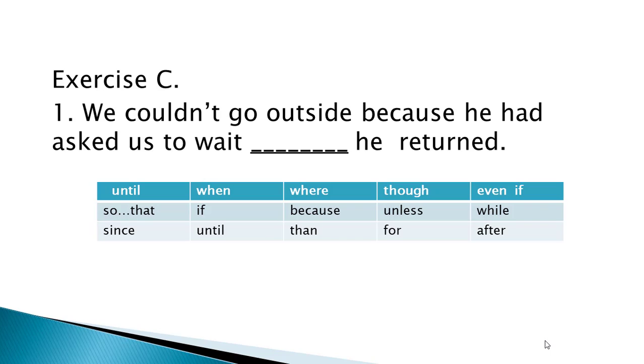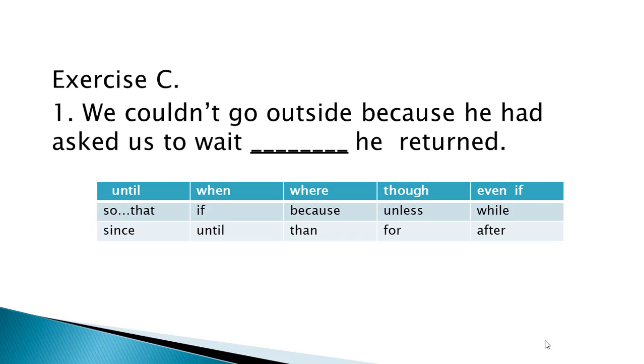So in the exercise, different types of conjunctions are given below each sentence. There are 50 sentences and almost 50 conjunctions. So you will have to fill the gap with the appropriate conjunction. What do you think is correct? Let's start today's activity, exercise C, sentence number 1. We couldn't go outside because he had asked us to wait, he returned.